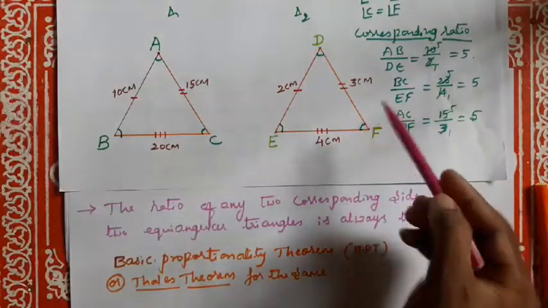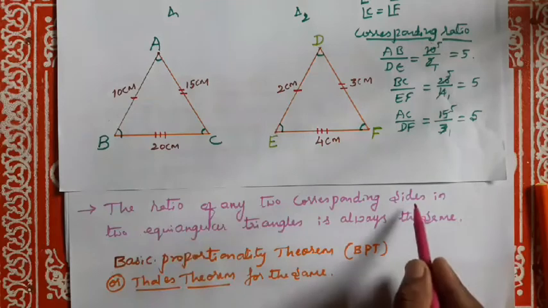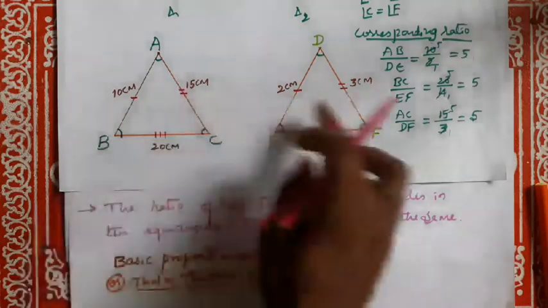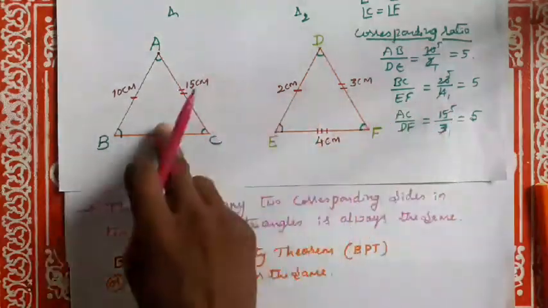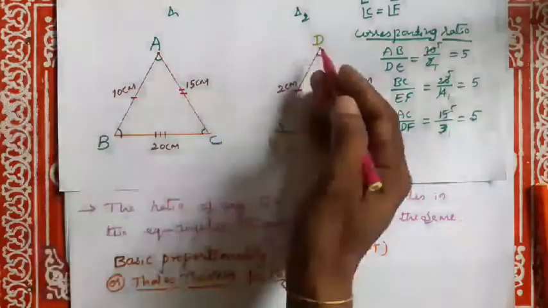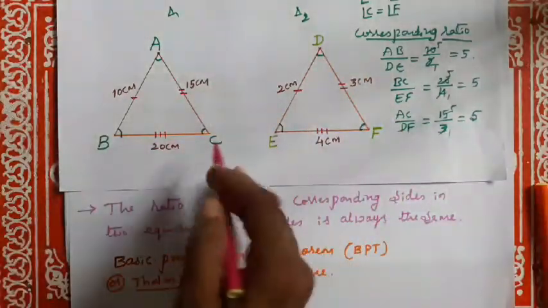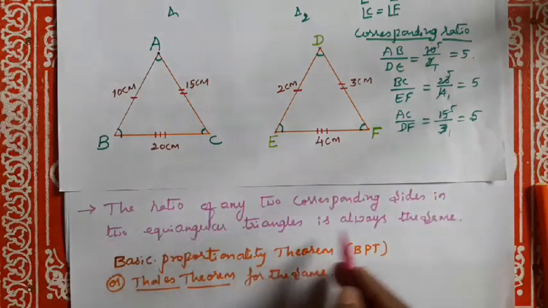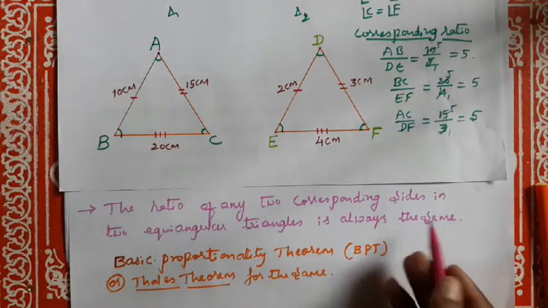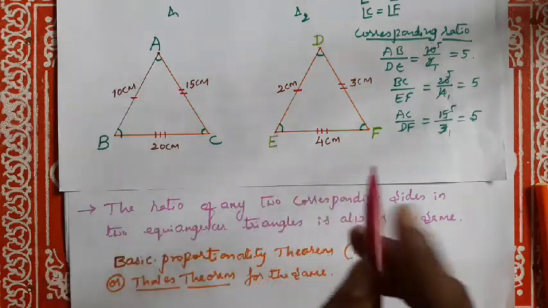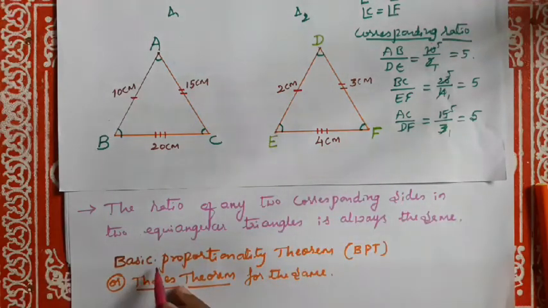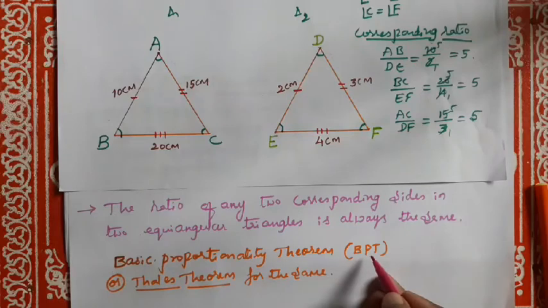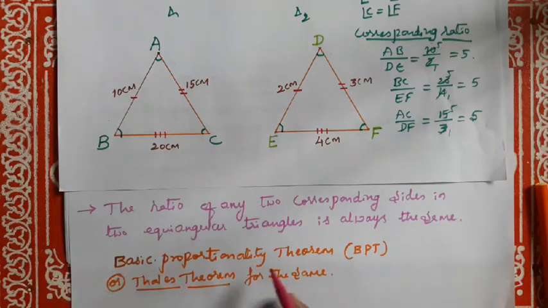The ratio of any two corresponding sides in two equiangular triangles, where angle A is equal to angle D, angle B is equal to angle E, angle C is equal to angle F, is always the same. It is believed that he had used a result called the basic proportionality theorem, that is BPT. The basic proportionality theorem is also known as Thales theorem.